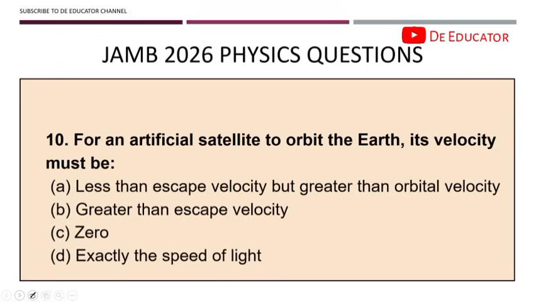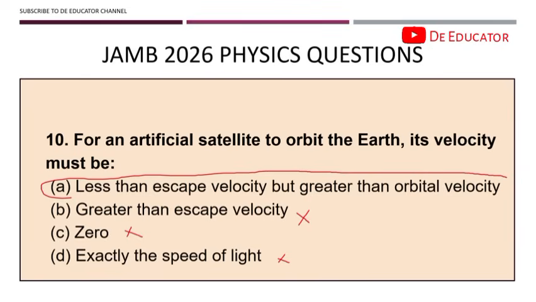Now the next question: for an artificial satellite to orbit the Earth, its velocity must be... Let's start with option D, exactly the speed of light. No, this is absolutely wrong. Greater than escape velocity? No, if it is greater than escape velocity, then it is not going to be able to orbit around the Earth. Option A says less than escape velocity but greater than the orbital velocity. This is the correct answer.